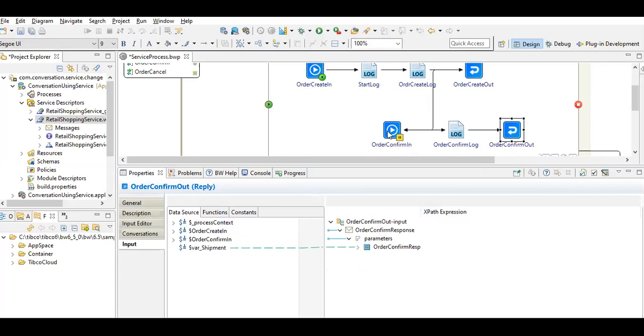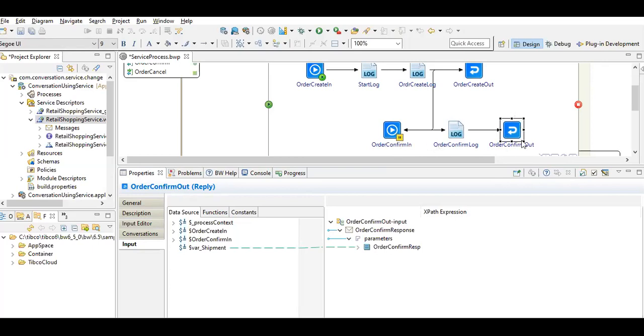The order ID coming here is evaluated as per the conversation key, and whether it is approved or rejected is decided by whether the order is confirmed or not. This is the operation responsible for joining the conversation against the order ID and providing the confirmation on that.